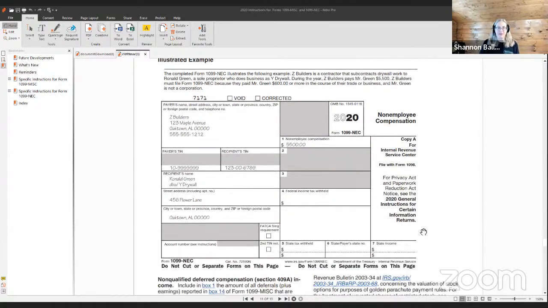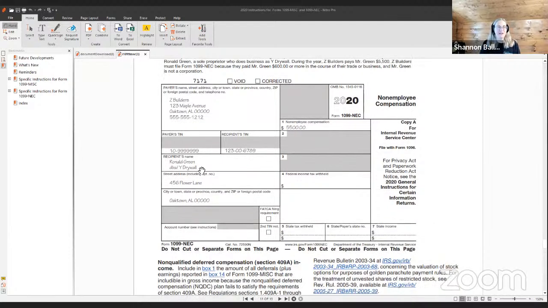And now we come down to an illustrated example of how to fill out the 1099-NEC. We already covered this in another video, but I'm just going to let this sit on the screen for a minute and show you that it has the payer's name, street address, city, state, zip, and phone number, the payer's tax ID number, the recipient's tax ID number, the recipient's name and their DBA, their street address, city, state, and zip, and the amount of compensation is in box 1.